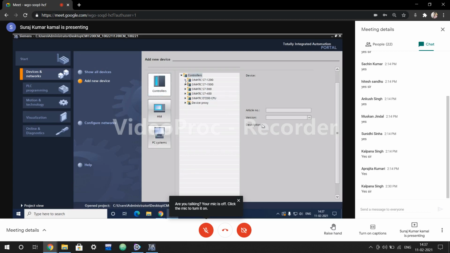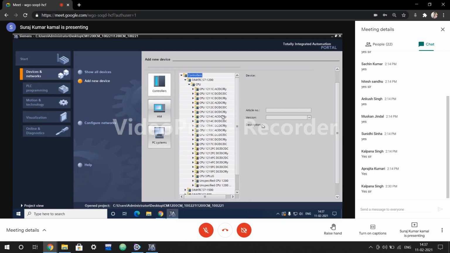So, okay, we have a 1200 CPU and we have 1-to-1. These are the different types of CPUs we have. Okay, we have the configuration that is 1214 AC/DC relay. And we have the serial number of 1BG400XP0.